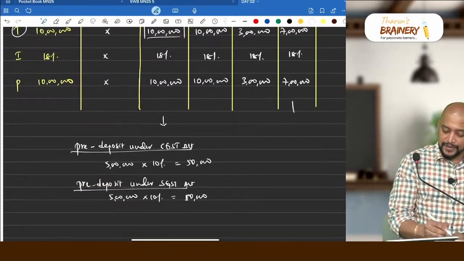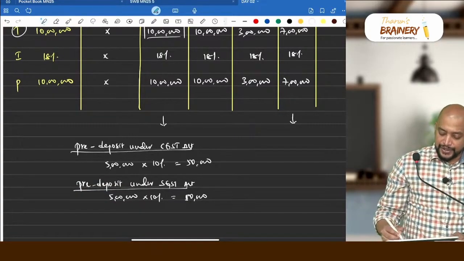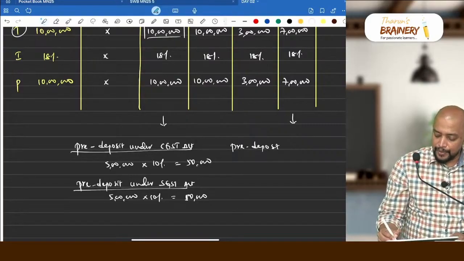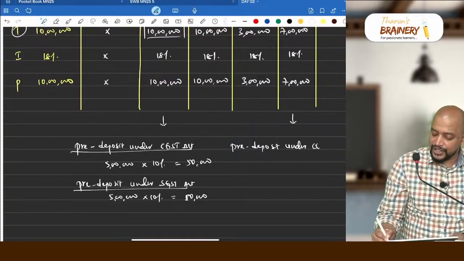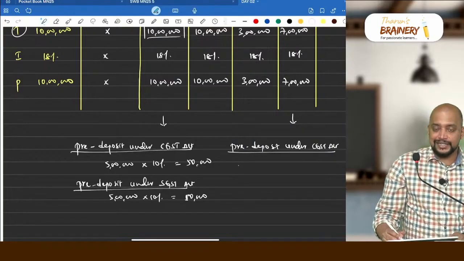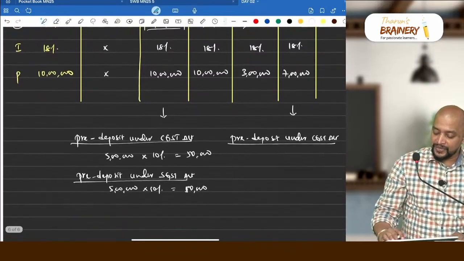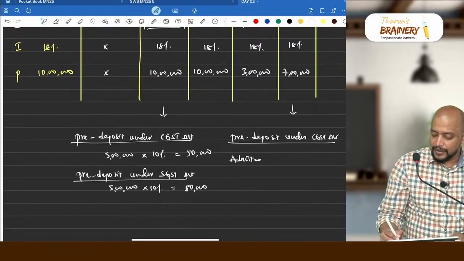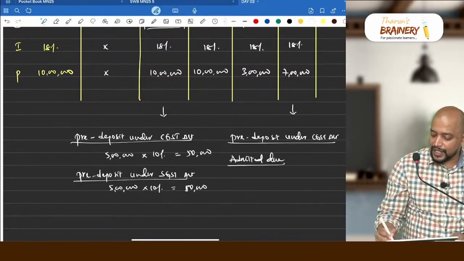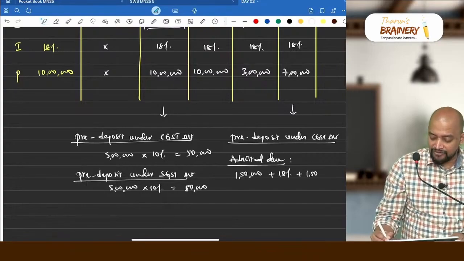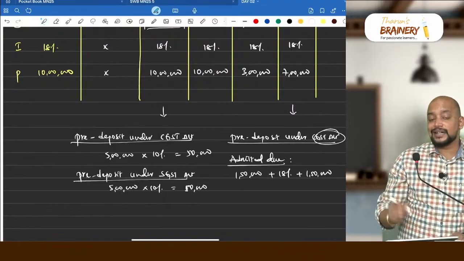In this case, what will be the pre-deposit? First, under the CGST Act: 100% of admitted due. That is 1,50,000 plus 18% on that plus 1,50,000 penalty. Again, this is under the CGST Act.